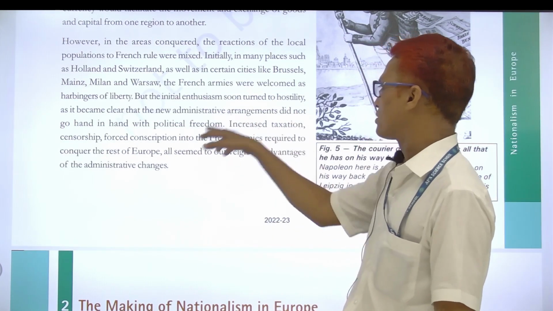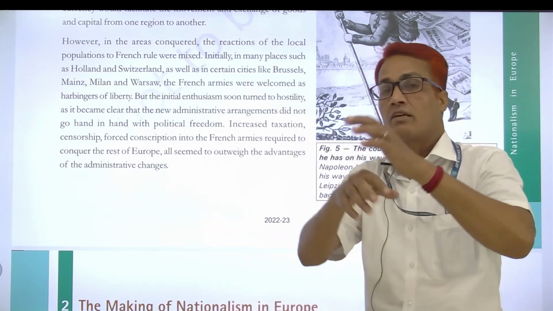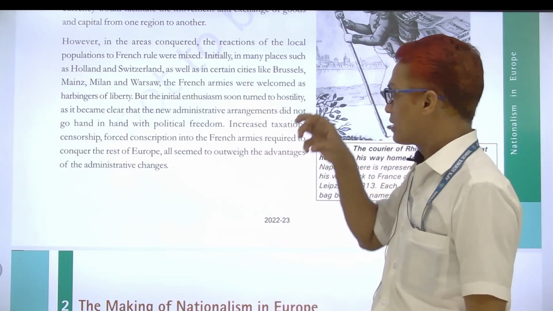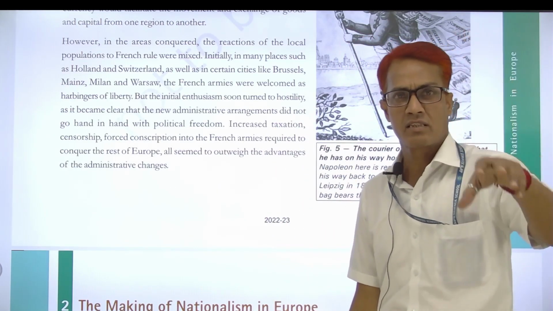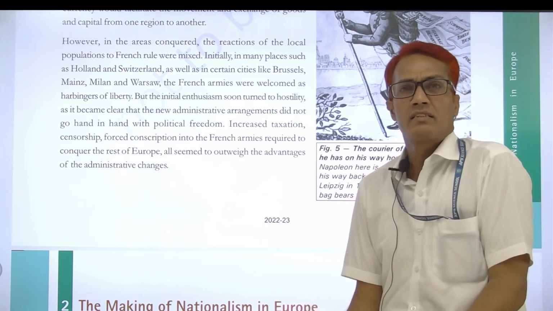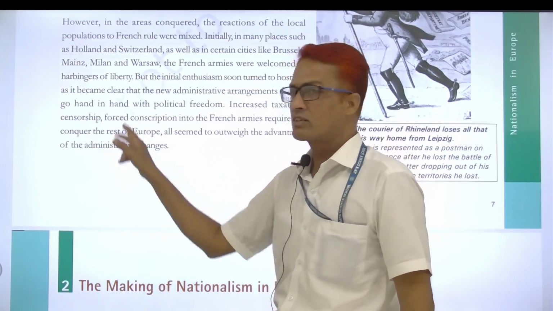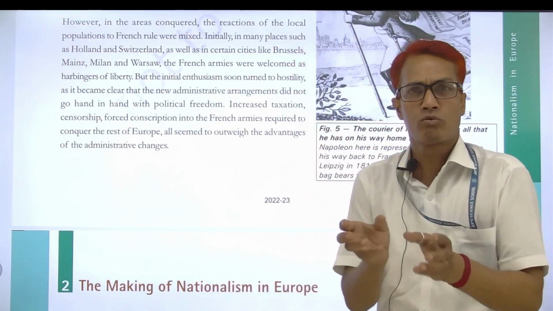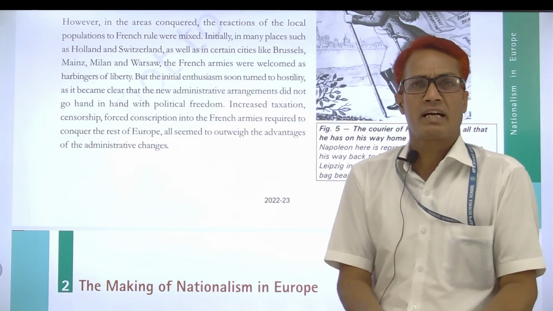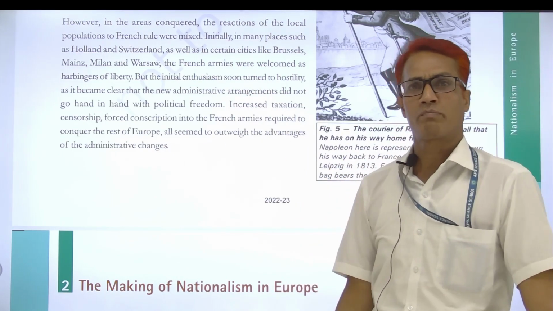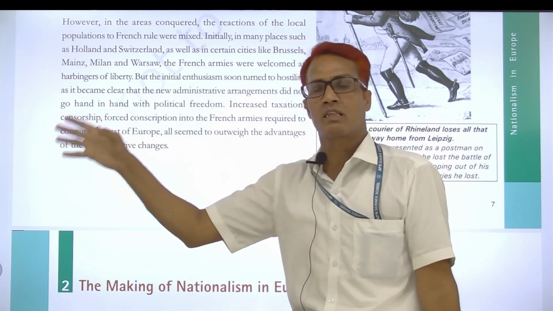Here two or three points are given. Wherever the French army conquered an area, they increased the taxation. They increased the tax on those people. Second thing, censorship. No one was allowed to express their own ideas in front of the French armies. Second point, censorship, in Hindi what we say pratibandh.